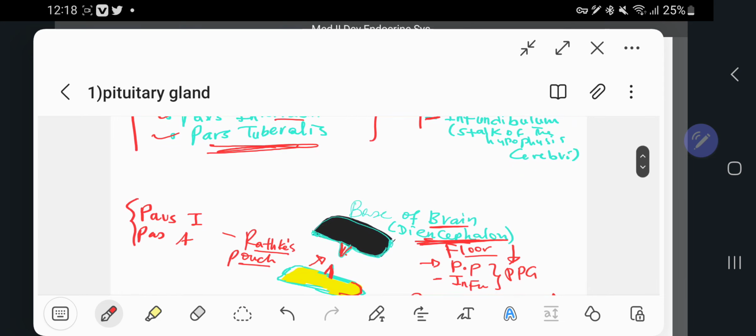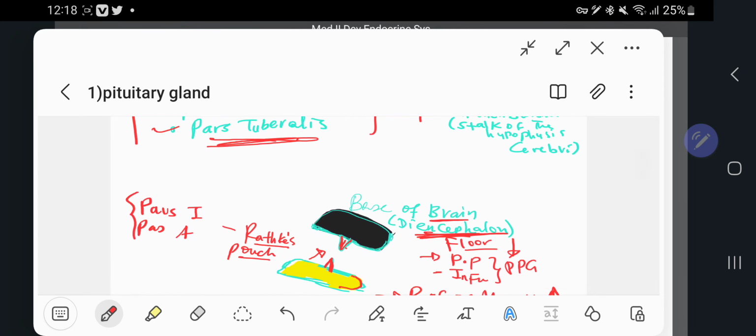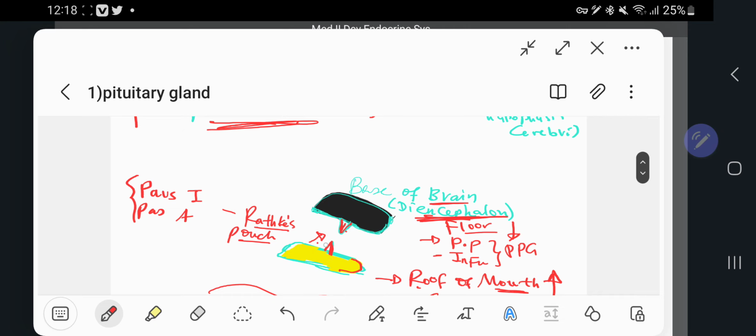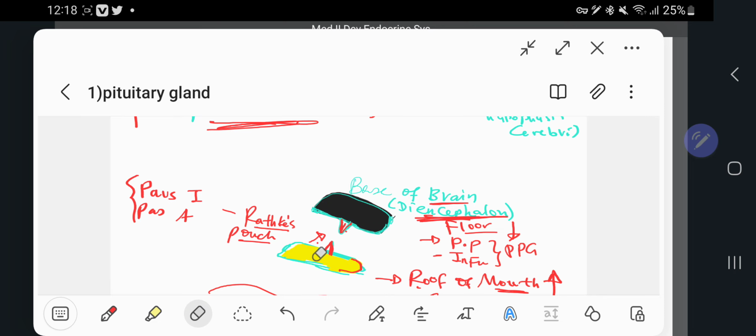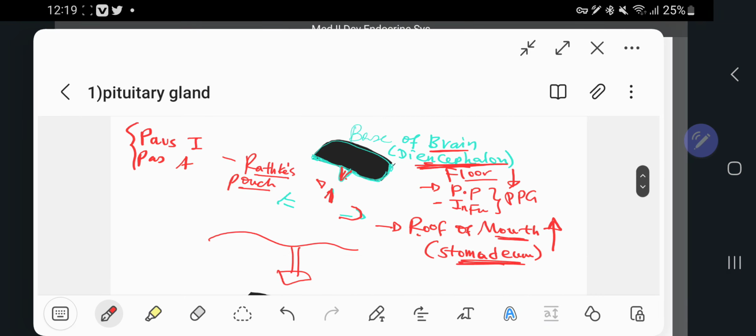At the end, Rathke's pouch, the upgrowth, separates from the roof of the mouth, and the remaining part connects with the downgrowth. This forms pars tubularis.